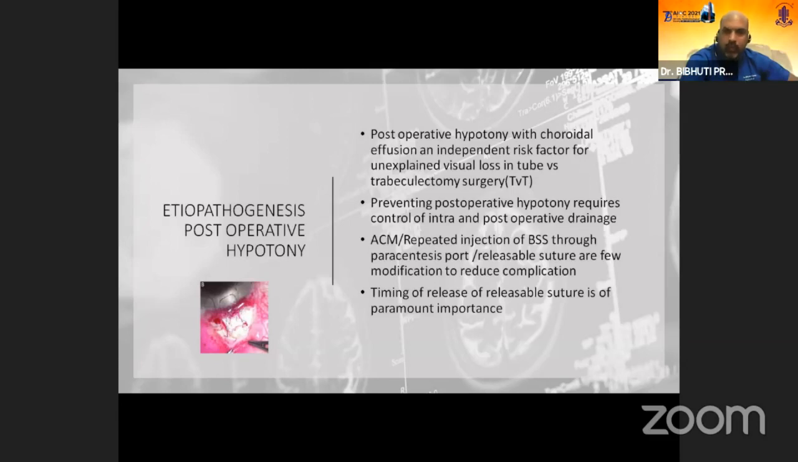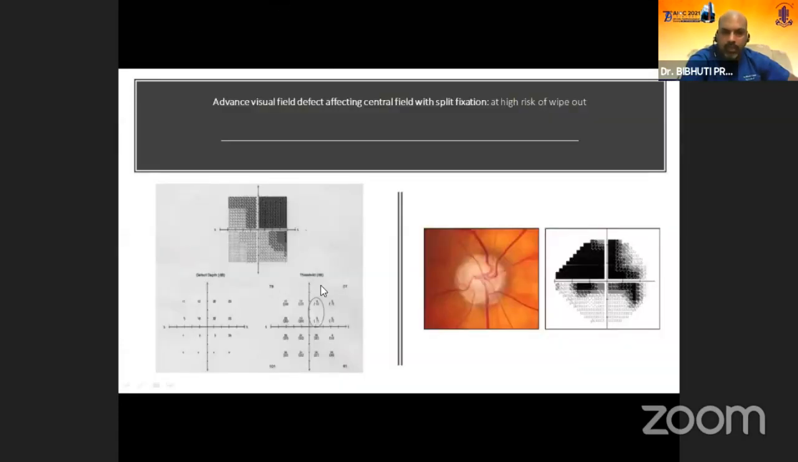Releasable sutures can be planned in all of the surgeries. In my practice, I do put at least one releasable suture in most of the cases, and then they have to be modified and removed in the early post-operative phase to attain the target IOP. Timing of release of the releasable suture is of paramount importance. So these are some of the cases which are at risk.